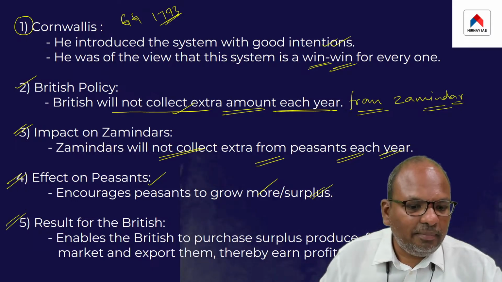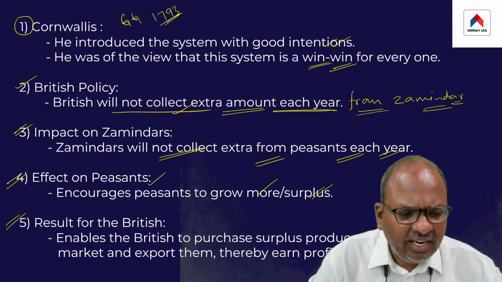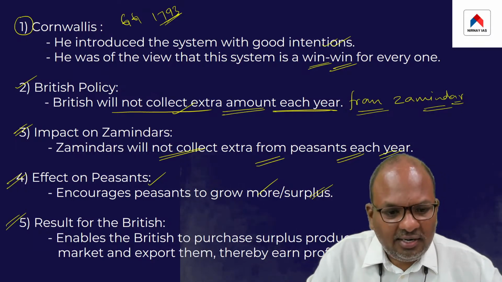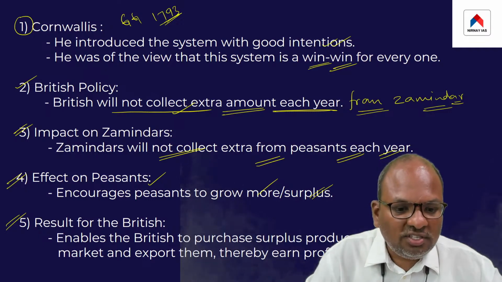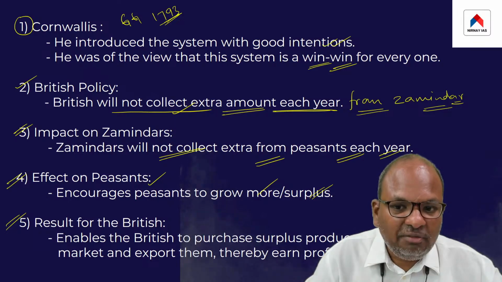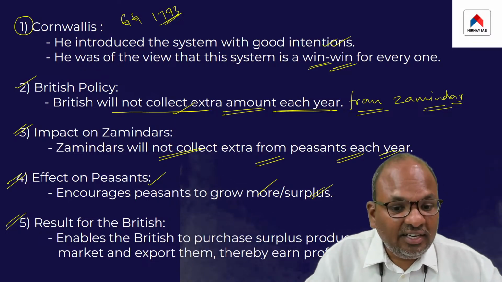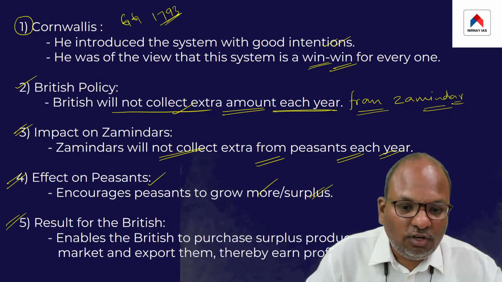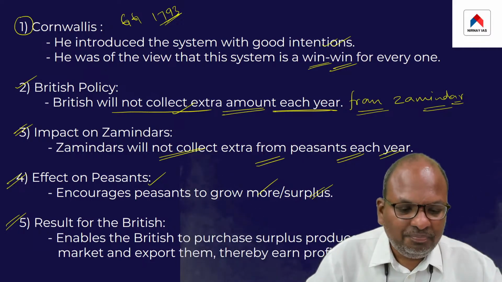Then what would be the ultimate result? One must not forget that the East India Company was a trading company, so its profit depended on trade. Greater the trade, greater the chances of the company making profits.